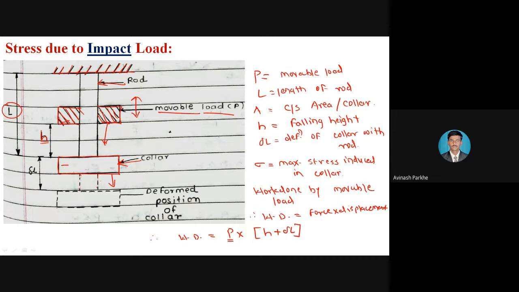तर deformation झालं नसतं तर आपण फक्त distance काय घेतलं असतं तर small h. पण that collar is moving in the downward direction, means your movable load is also moving in the downward direction. कारण movable load strike झाल्यानंतरच collarचं deformation होणार आहे. Means it travels the amount of distance as H plus delta L. Therefore, work done is equal to force into displacement. That force is represented by capital P, that is movable load, and displacement, distance traveled by the movable load, is H plus delta L. So this is the work done formula.